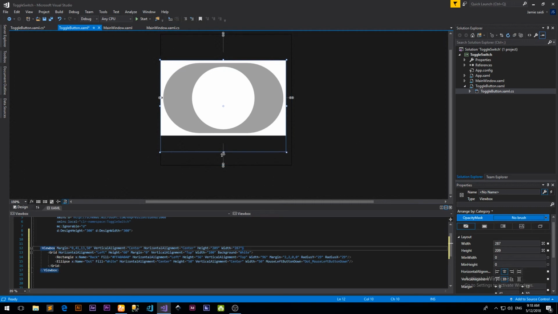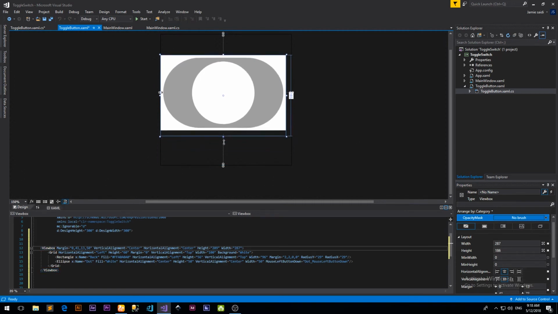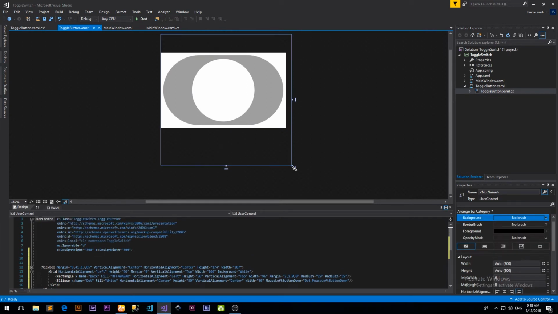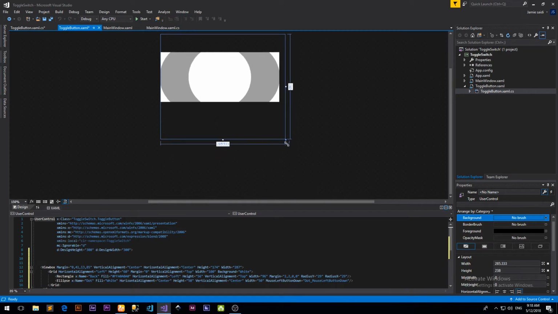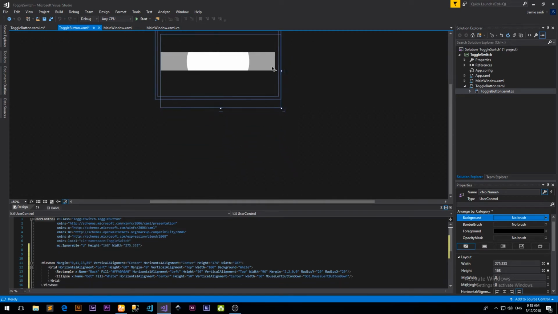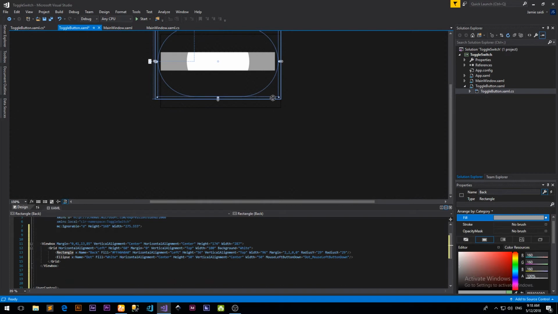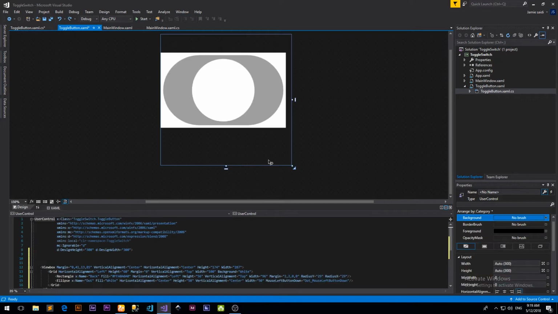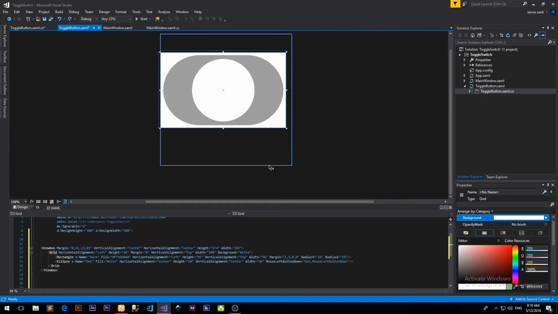So as you can see, I want to resize the view box. Now the view box is the same size as our user element there. So once that is done, just click on the user control and resize it.